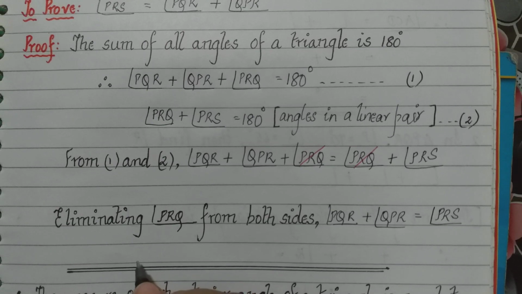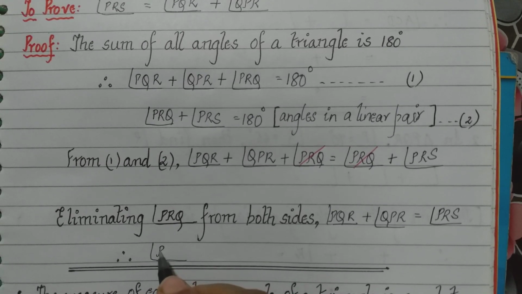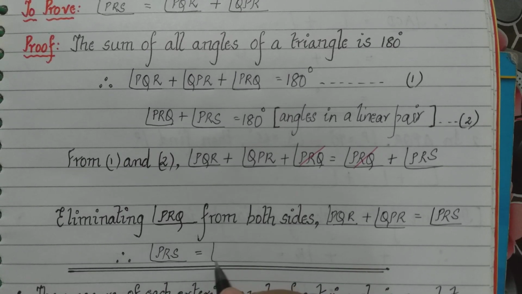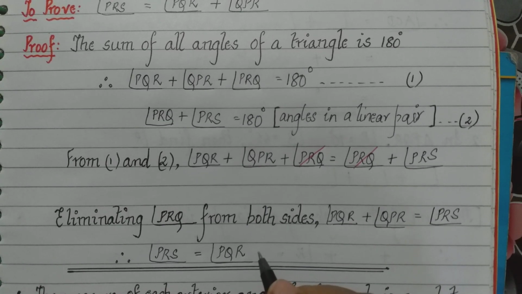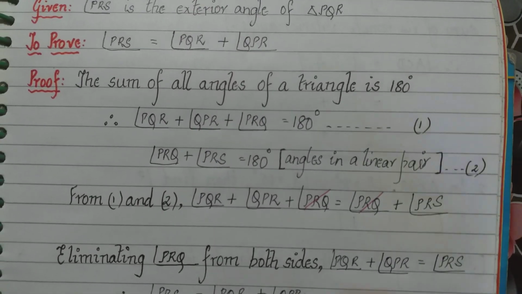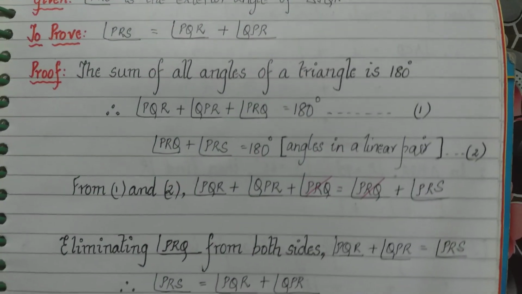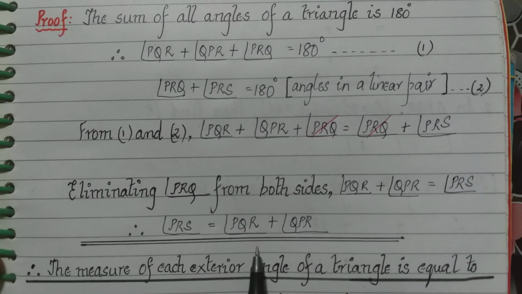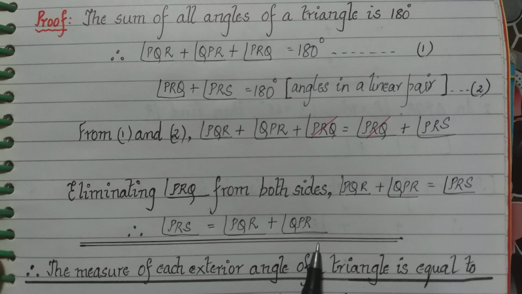So, what happens? Therefore, angle PRS is equal to angle PQR plus angle QPR. Now I look at what I had to prove. What was it? Angle PRS is equal to angle PQR plus angle QPR. Is it the same thing? Angle PRS is equal to angle PQR plus angle QPR.